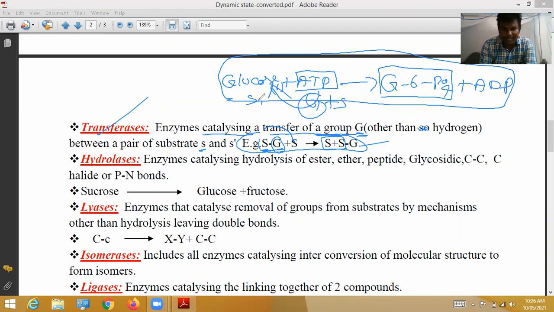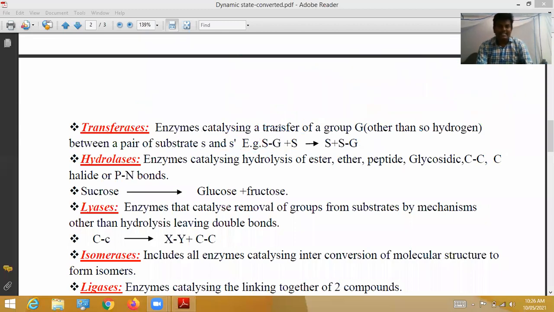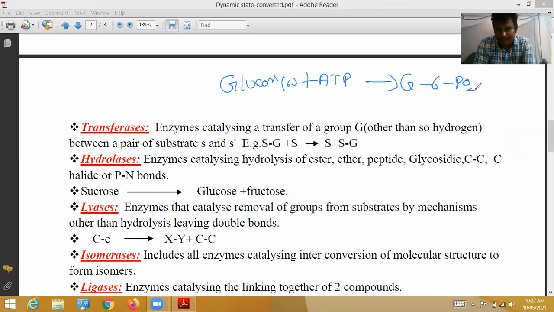G is separately attached. These S are formed. Rather than that, what I said, that example is best. You better write glucose. Here 6 carbon atoms are present. Plus it is reacted with ATP. Then it turns into glucose 6 phosphate.